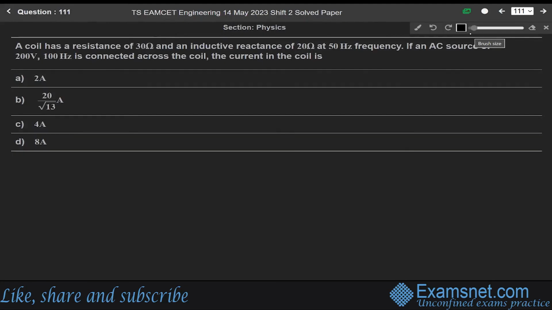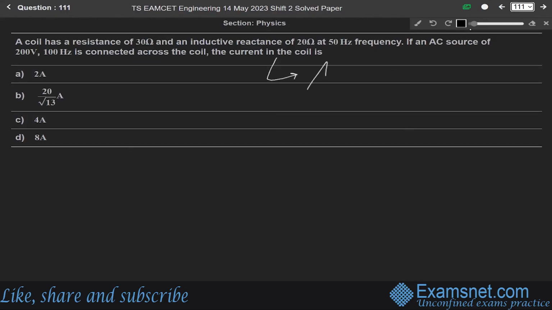Now the 111th one. A coil has a resistance of 30 ohm and inductive reactance of 20 ohm at 50 hertz frequency. If an AC source of 200 volt, 100 hertz is connected across the coil, the current in the coil is? This question is again from the chapter of alternating currents.